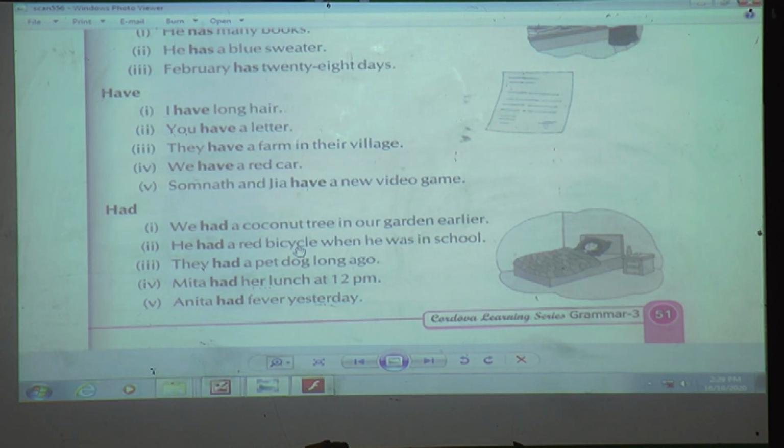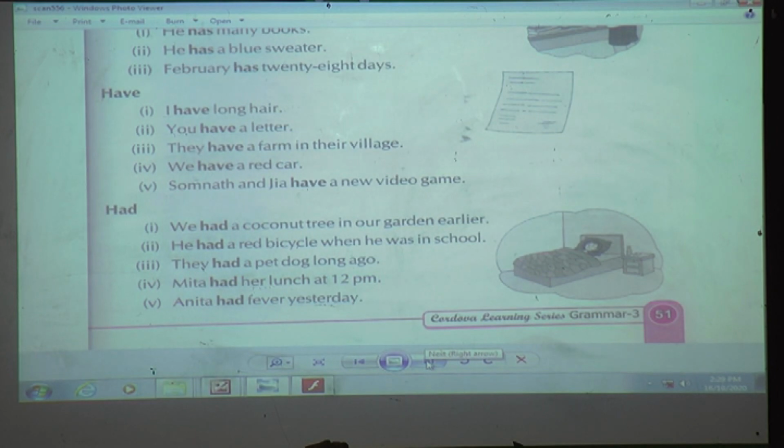Next, they had a pet dog long ago. Now here also if you see, read the sentence. So they had a pet dog. That pet dog was belonging to them. And when it was with them? Long ago. It was talking about a few days back or before. Next, Neeta had her lunch at 12 p.m. This shows that the action has already been done. So we have used the verb had. Anita had fever yesterday. So it is also talking about the past tense.